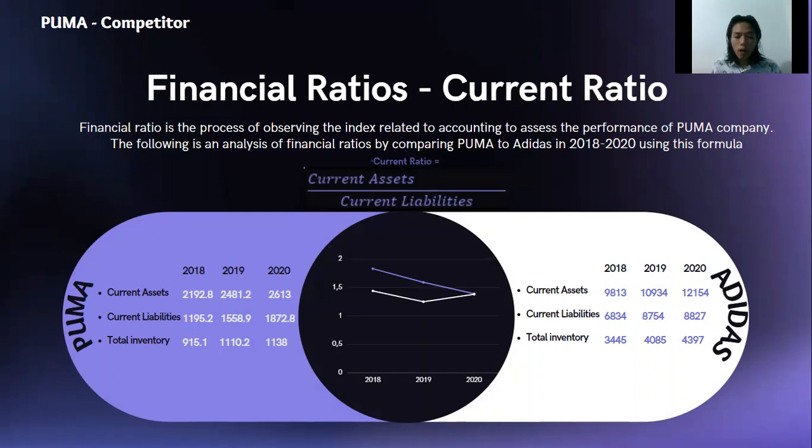The result for Puma in 2018 is 1.8019, in 2019 is 1.59, and in 2020 the ratio is 1.39. For Adidas, in 2018 the ratio is 1.44, in 2019 it is 1.25, and in 2020 the ratio is 1.38.